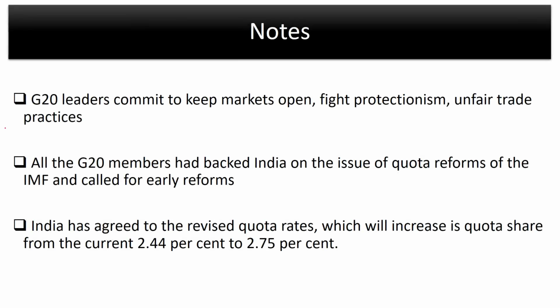Other than that, G20 leaders have also pledged to commit to keep markets open. So they will promote an open market economy structure in every country, and they will also fight against protectionism. What is protectionism? Now, suppose a country like China, it has a weak domestic steel manufacturing industry and it wants to protect it. Now, right now, the steel manufacturing companies in China, they can't really offer steel to the other domestic companies that want to buy steel in China at comparative prices.